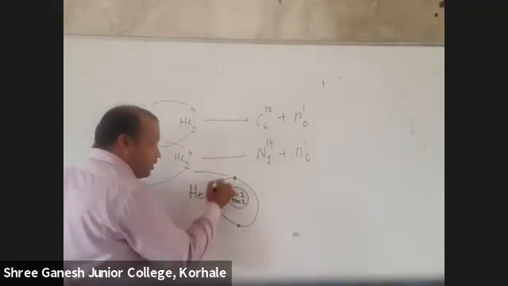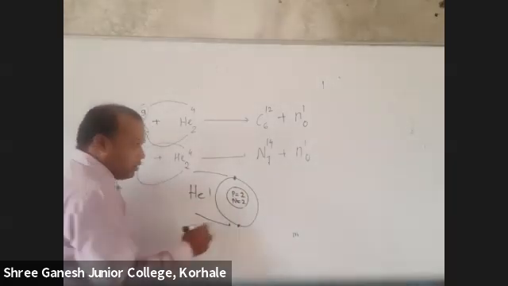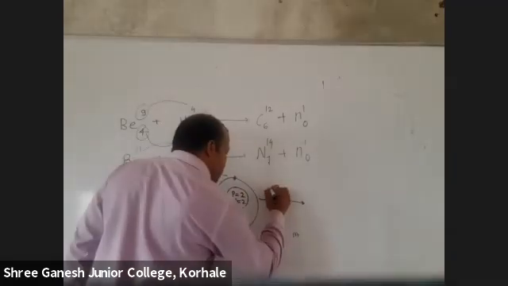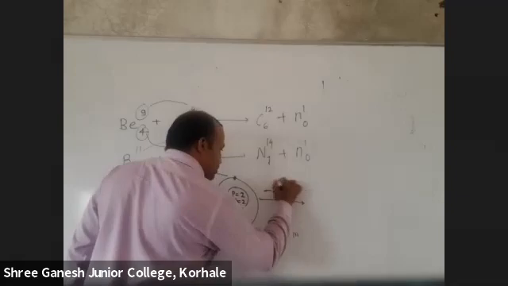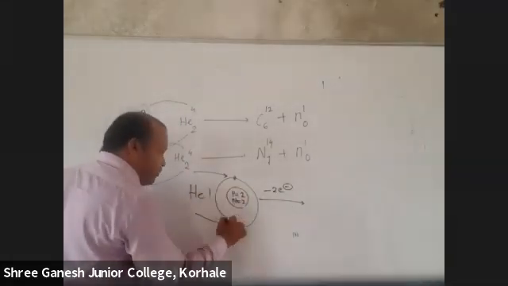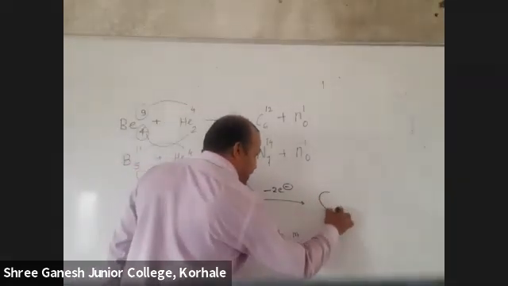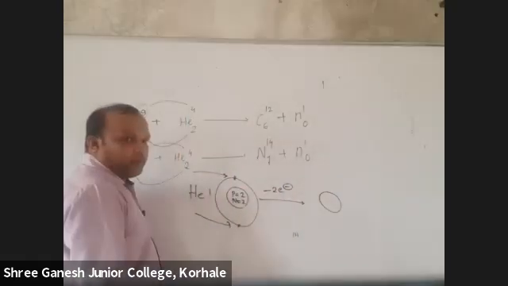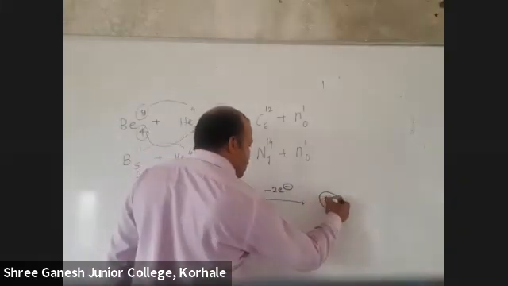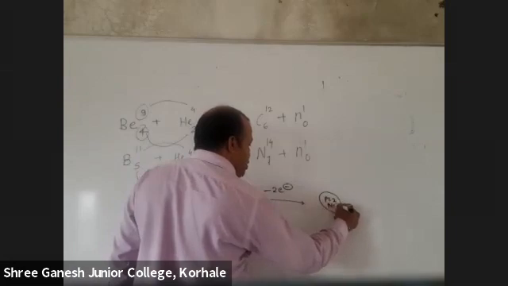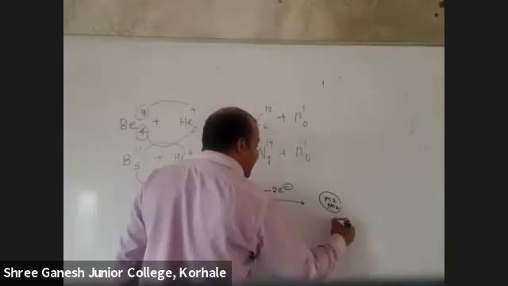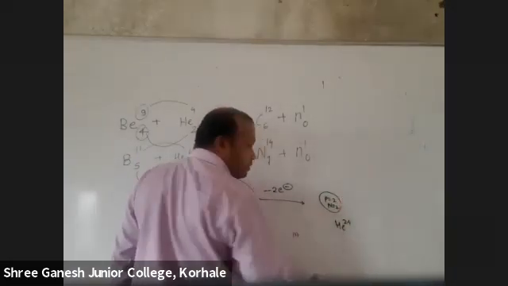If I am able to remove these 2 electrons, here I write minus 2 electrons. This electron and this electron I am removing. So what is left, students? Only the nucleus of helium is left, which consists of 2 protons and 2 neutrons. Can I write it as helium 2 plus?